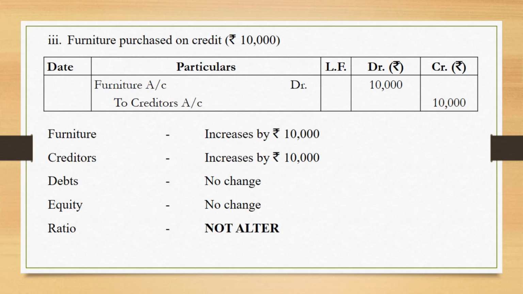Next, furniture purchased on credit rupees 10,000. When I say credit over here, again this is a credit period of less than 1 year, right? It's a current liability for us. The entry that we pass over here for the furniture purchased is furniture account debited to creditors account. Furniture increases, creditors also increases, but because we are in the ratio debt equity, debts we talk about the long-term debts, equity talk about the shareholders fund. So none of these two items affects the debts or the equity. Because the two items remain unaffected, the ratio will not alter.